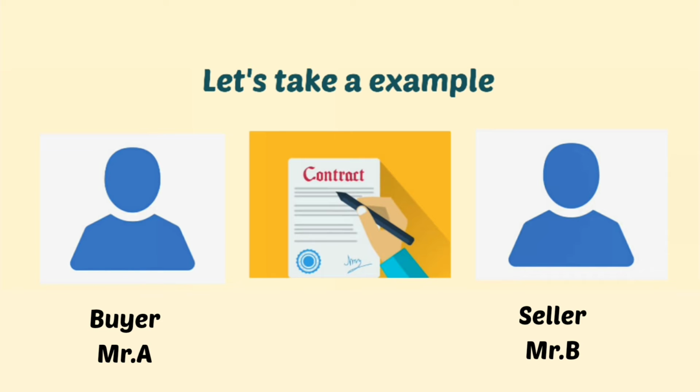Mr. A and Mr. B agreed and made a contract to buy or sell an asset at a fixed price and a fixed date in the future. Here, Mr. A has the option to buy the car in the future or not. Here, Mr. A has an option.